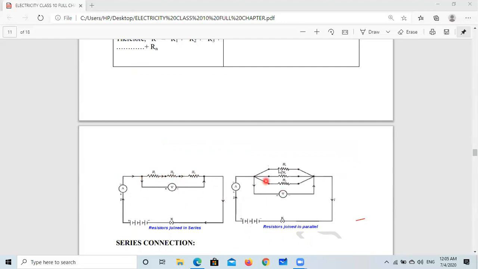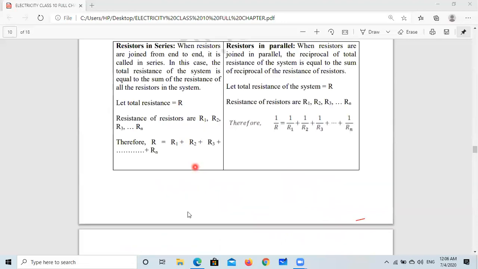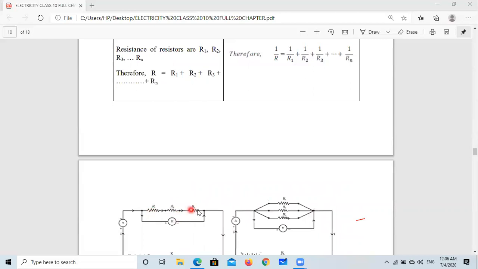In the other case, resistances 1, 2, 3 are not end-to-end connected. One end of all the resistances is connected at one point, and the other ends are connected at another point. So here there are many ways for the current to go ahead, but in the series case there is only one way. In this case, if you want to calculate the total resistance with 2 ohm, 3 ohm, 4 ohm, we simply calculate 2 plus 3 plus 4: 2 plus 3 is 5, plus 4 is 9 ohm total resistance.